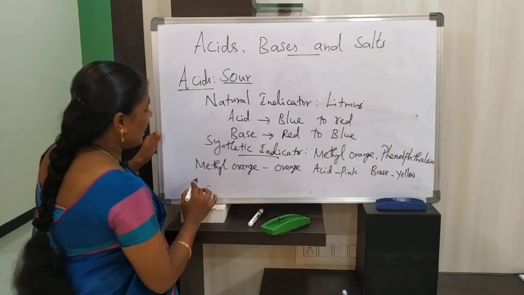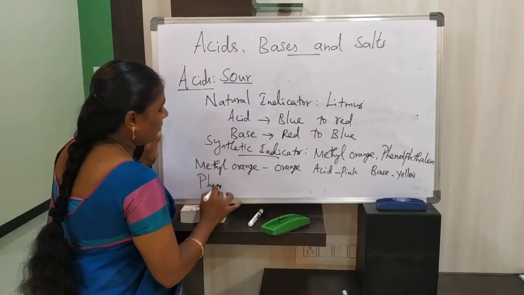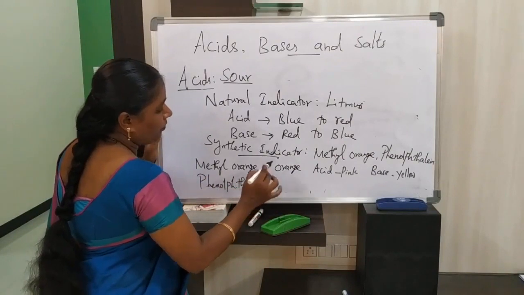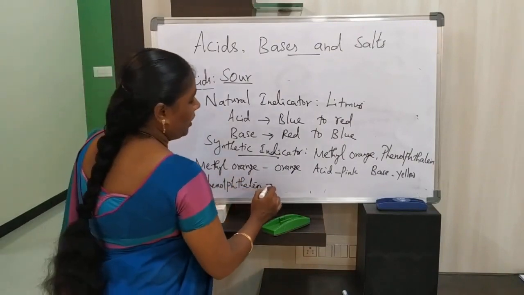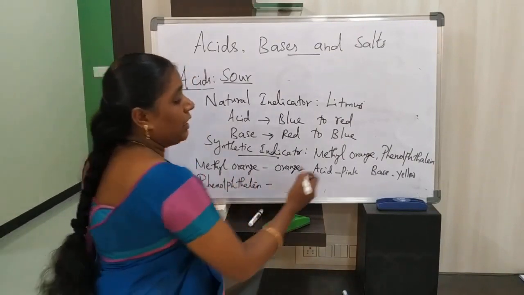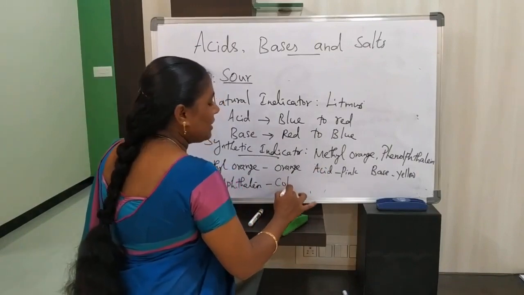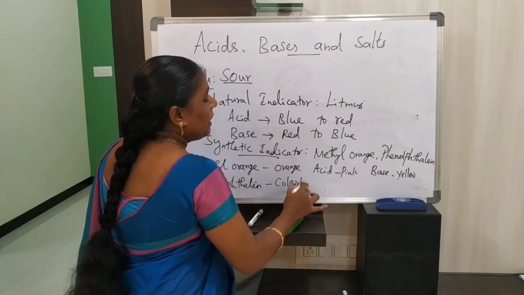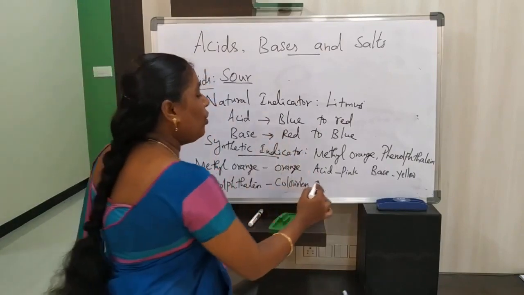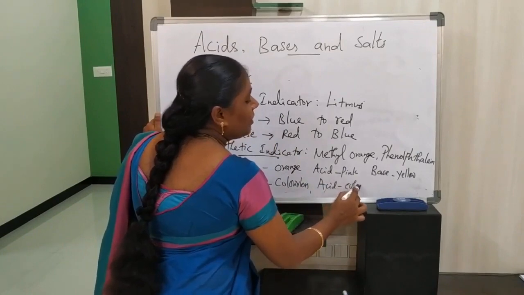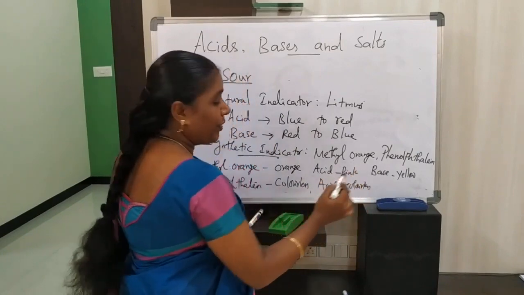In the same way, phenolphthalein. What color change will you get in phenolphthalein? It is naturally colorless. In acid also, it remains colorless.